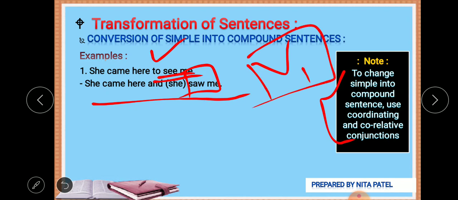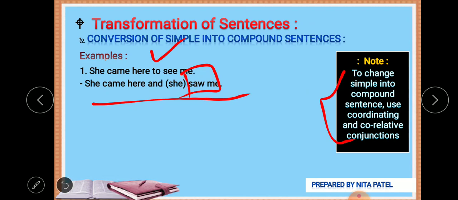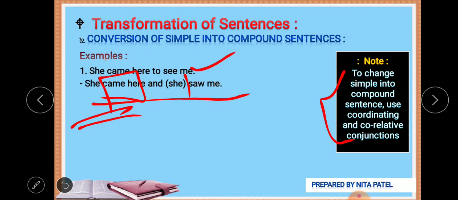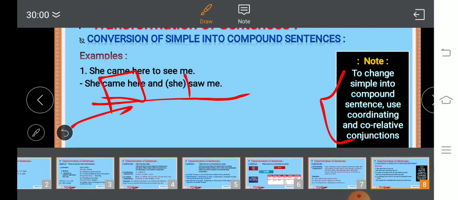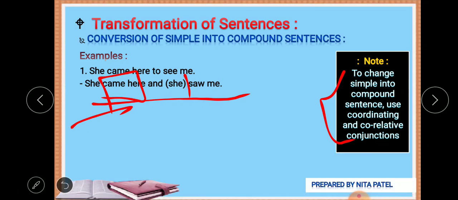Don't forget that. Here the first verb is came, and we are talking about the simple past tense. So the past form of see is saw, and that's why I have used saw instead of see.